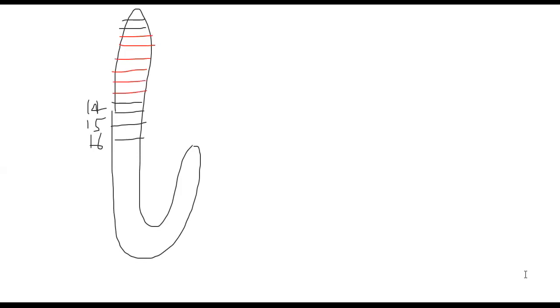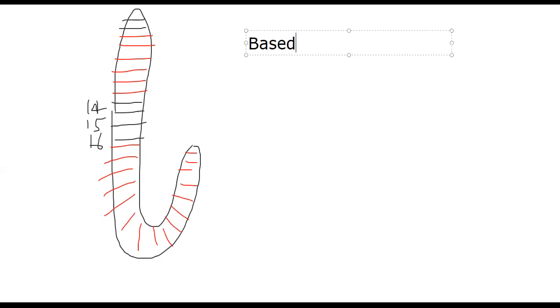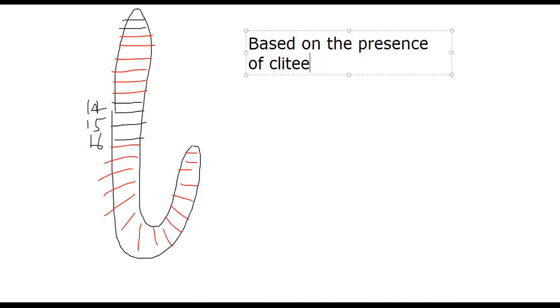So nearly 100 to 120 segments are present in the earthworm. Based on the presence of the clitellum, we are going to classify the body of the earthworm into three portions.